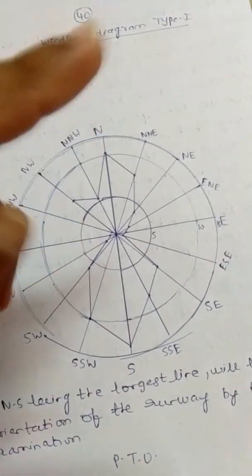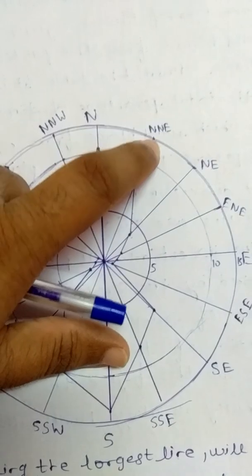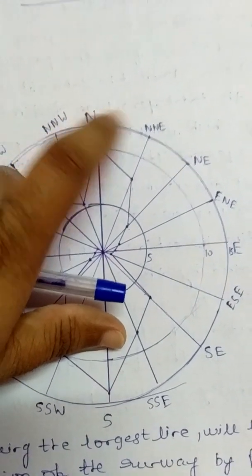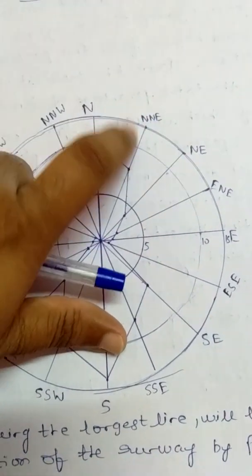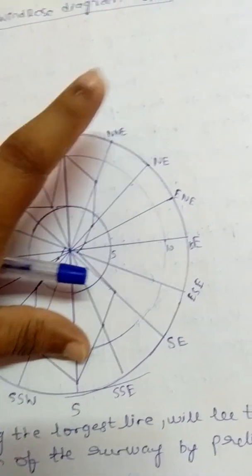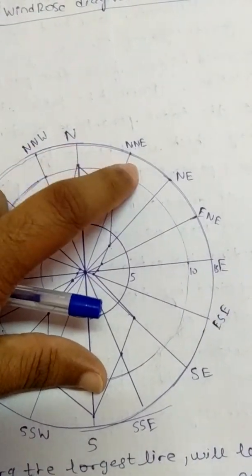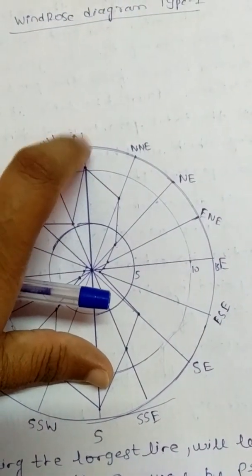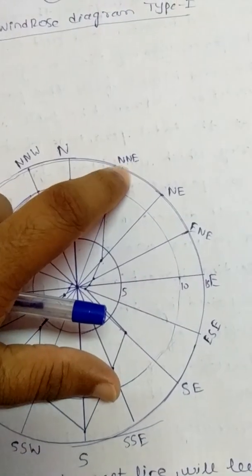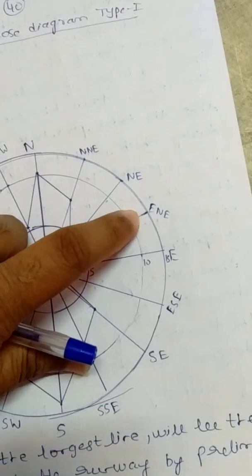Again we are going to divide further. Here you can see this line is between the north and northeast directions. Now you have to see that this line is close to the north direction, that is why this direction will be north northeast. Now consider this line.